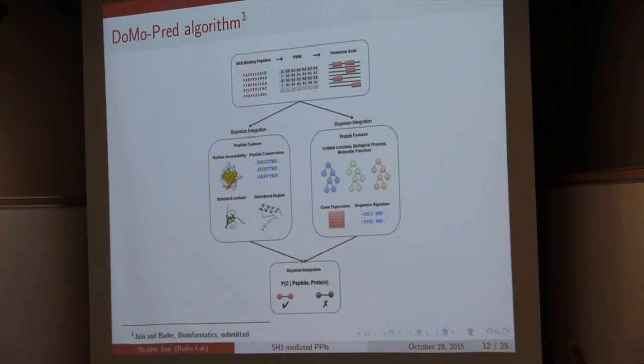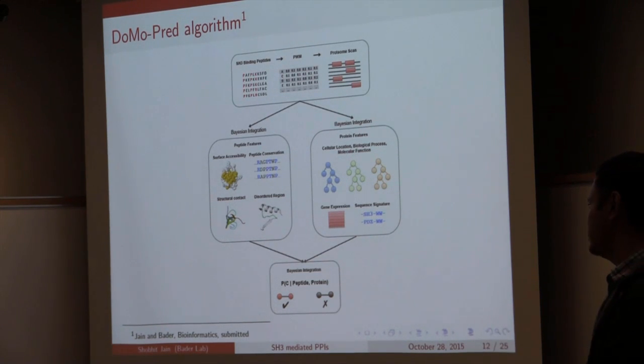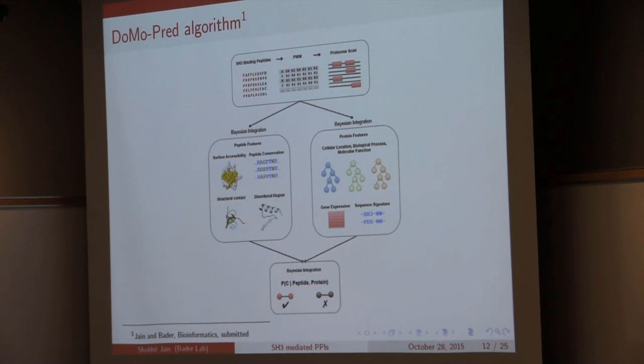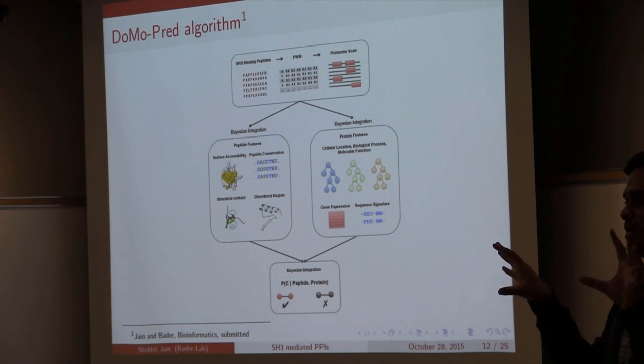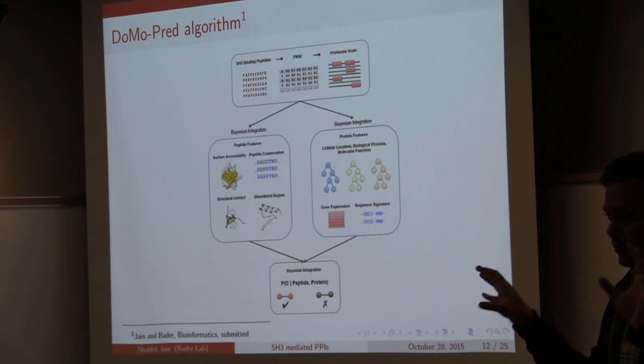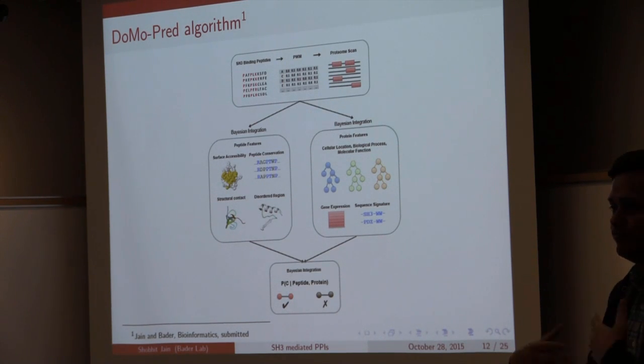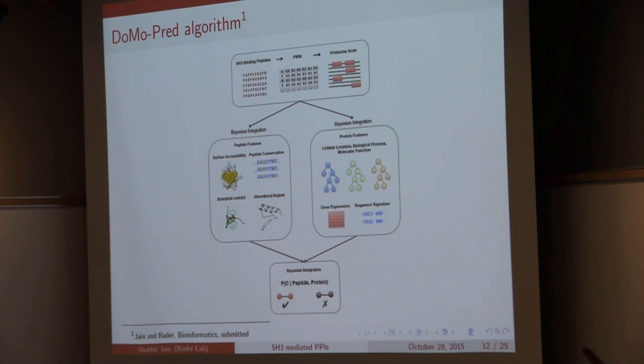For the peptide model, we integrate these 4 peptide features using a naive Bayes classifier. For the protein model, we integrate the different features again using a different naive Bayes classifier. We get 2 probabilities based upon these 2 feature sets. Then we finally combine these two probabilities to predict whether the proteins are likely to interact with each other, and which is the high confidence binding site present inside this protein.